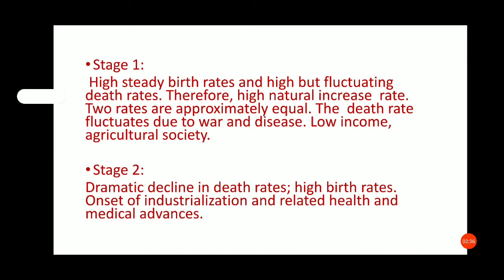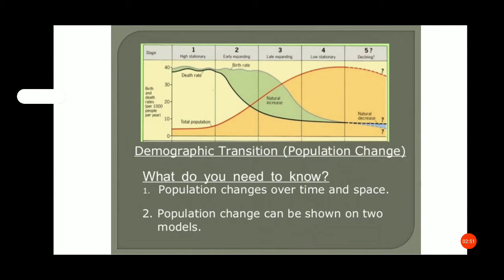Second stage: dramatic decline in death rate, high birth rate, onset of industrialization and related health and medical advances. In this graph we can show all 5 stages in one graph, with death rate, birth rate as well as natural increase of population.